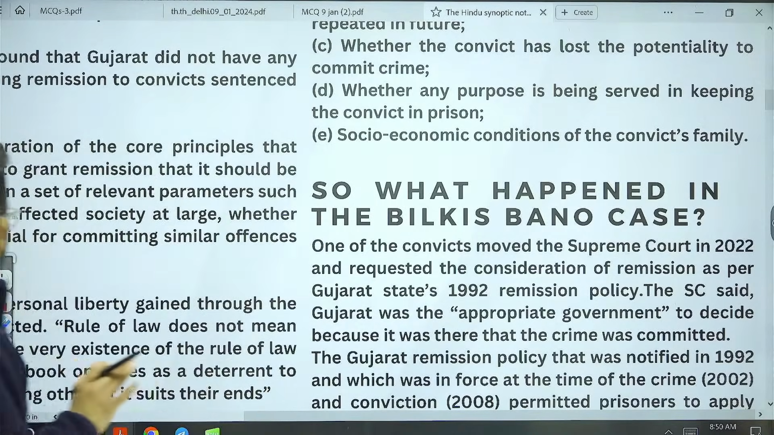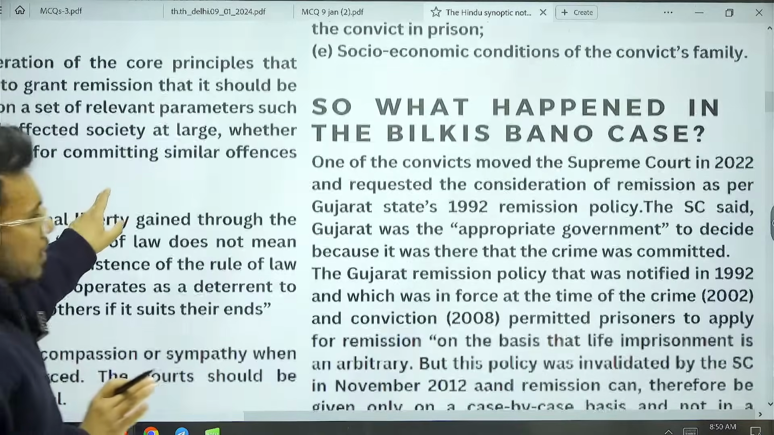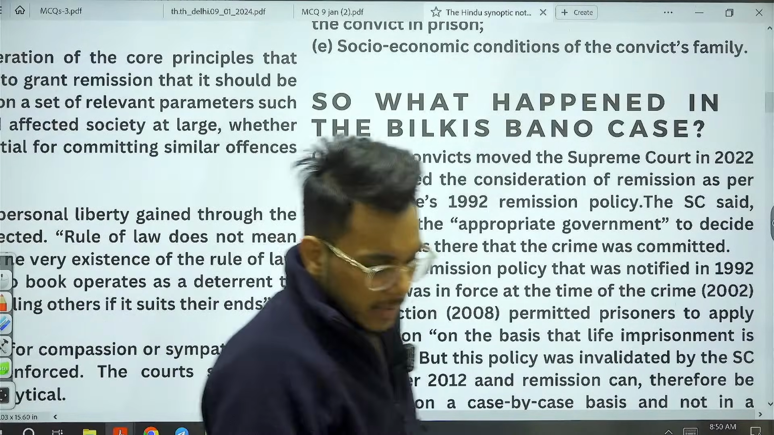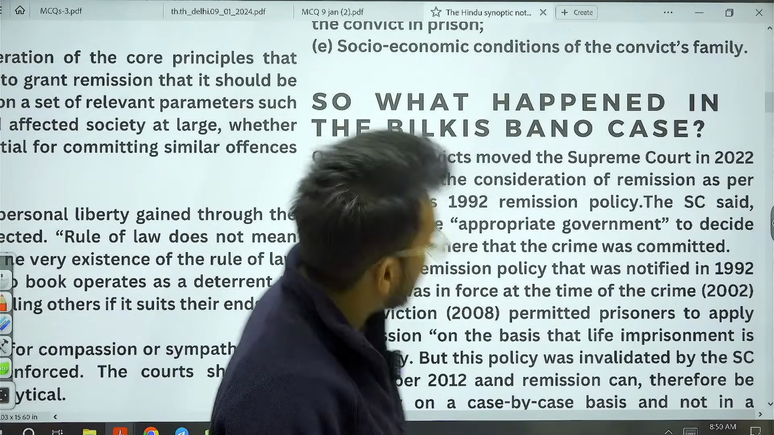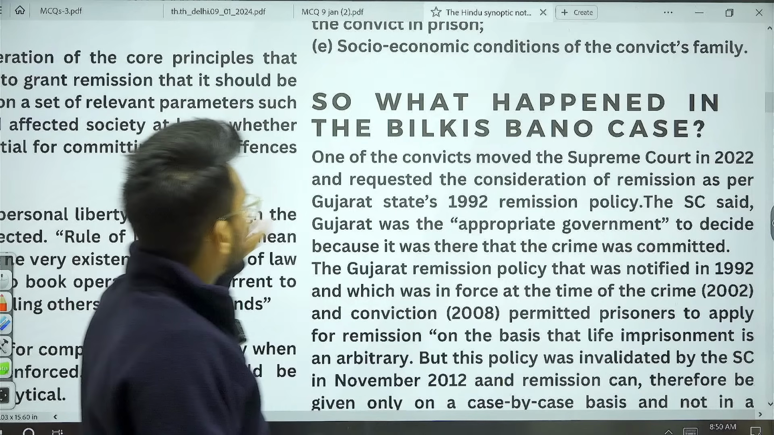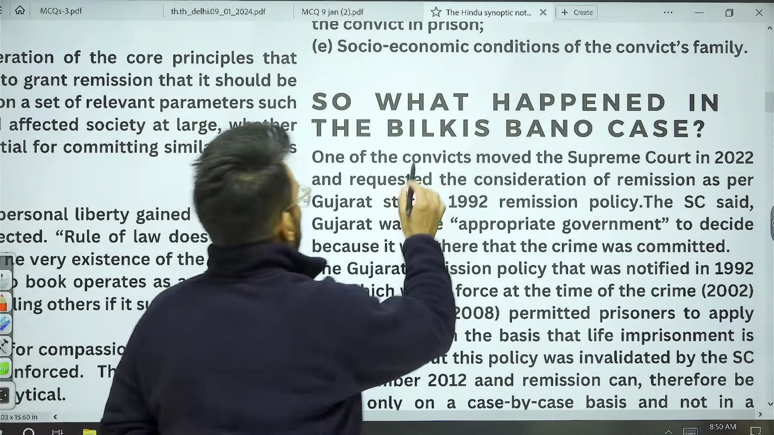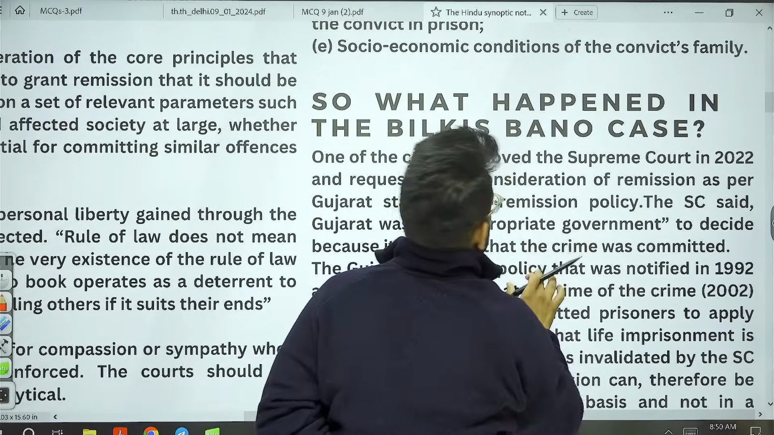Okay, now moving on. So now what has happened in the Bilkis Bano case? Let's understand this particular thing.